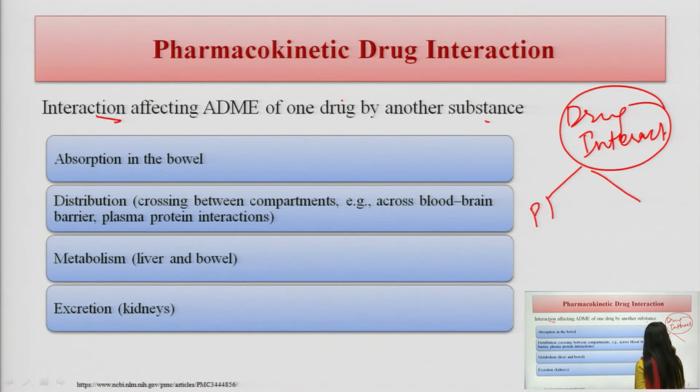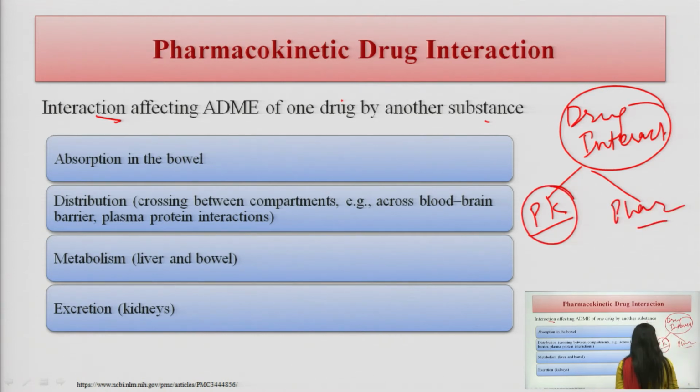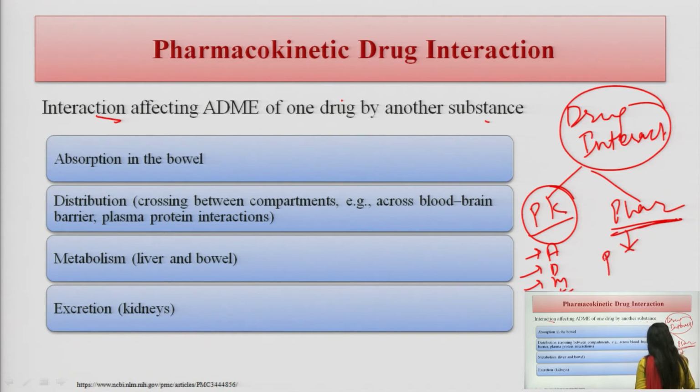There are two mechanisms. The first mechanism is by altering the PK, meaning the pharmacokinetic profile. Another is the pharmacodynamic profile. In the pharmacokinetic profile, what happens? There is an alteration in ADME. In the pharmacodynamic profile, what happens? Action on receptor activity.